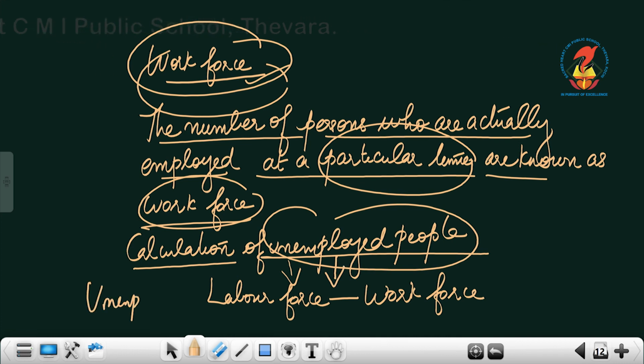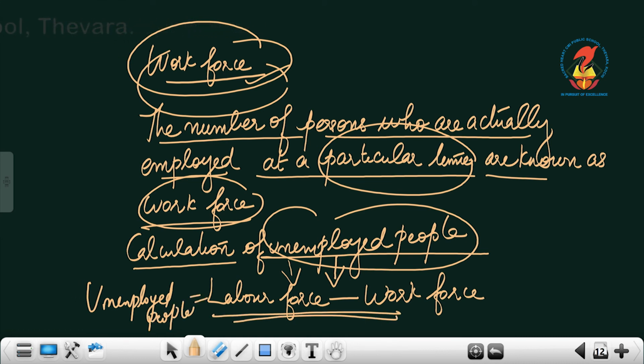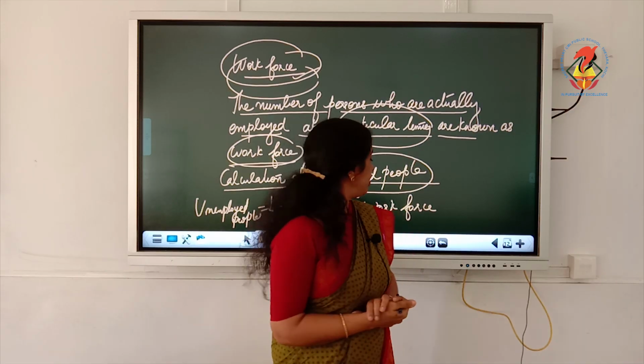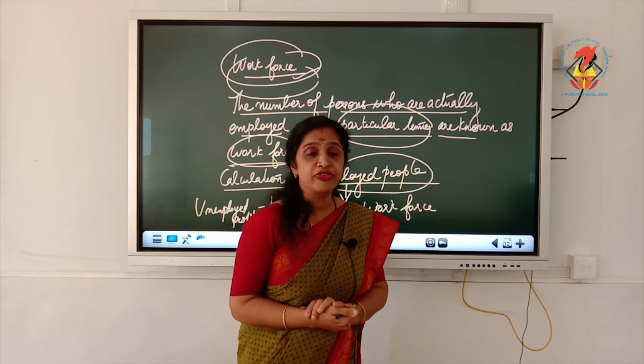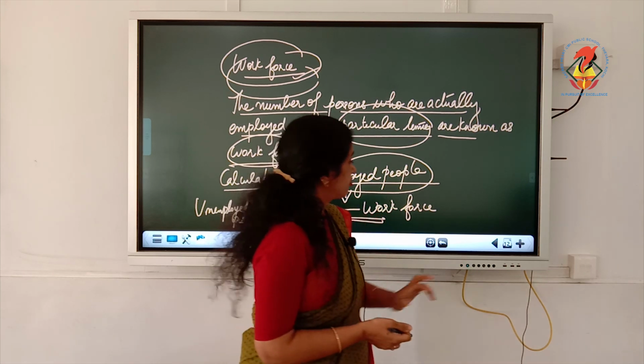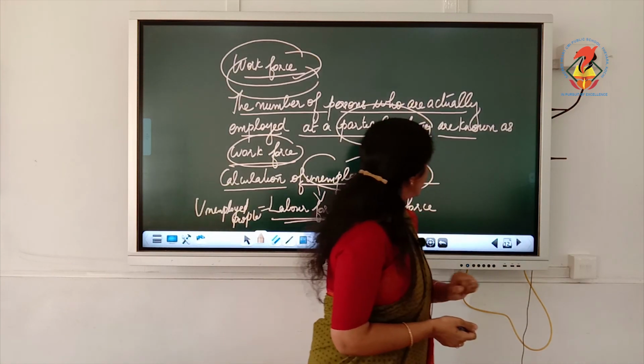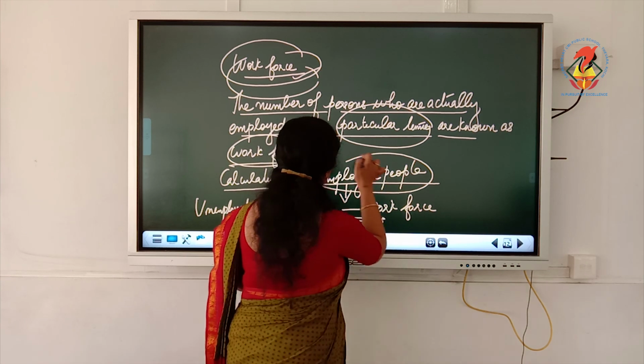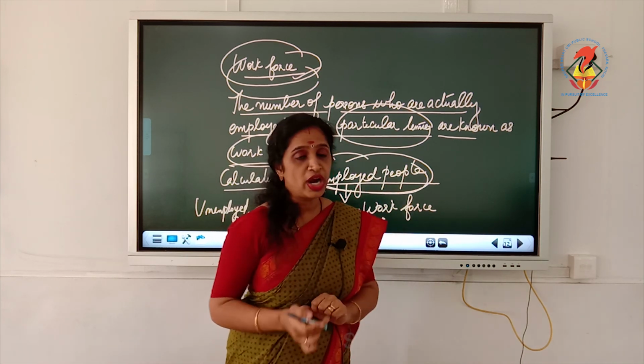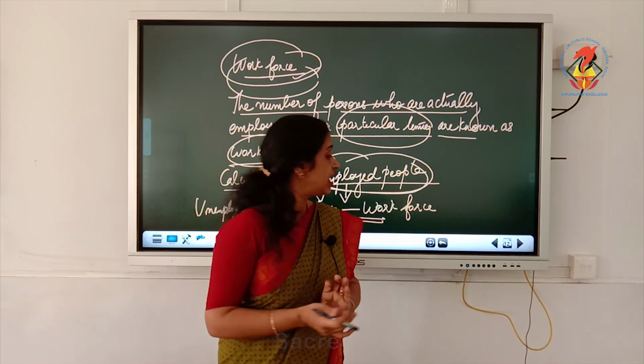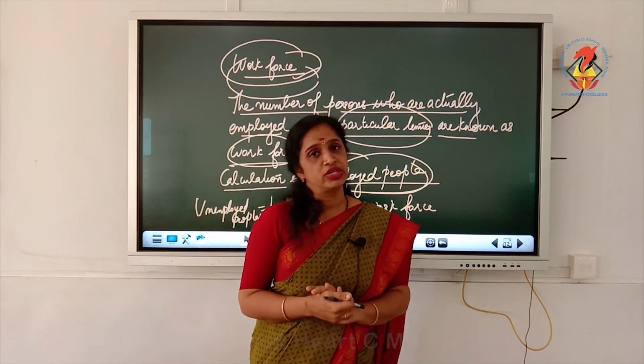Unemployed people is equal to labor force minus workforce. That is how we calculate the concept of unemployed people. So, unemployed people is the difference between labor force and the workforce.